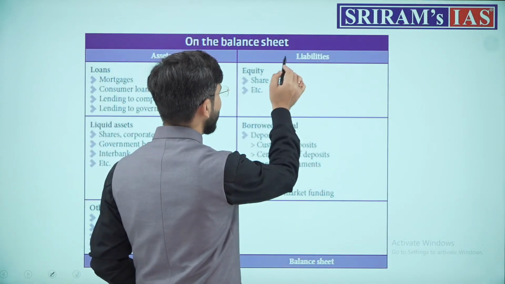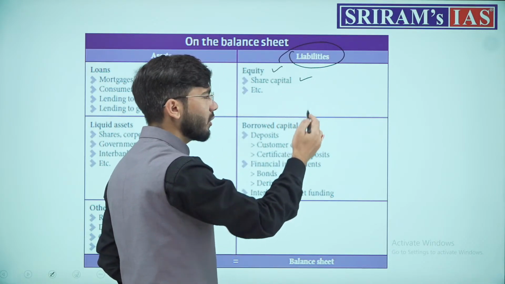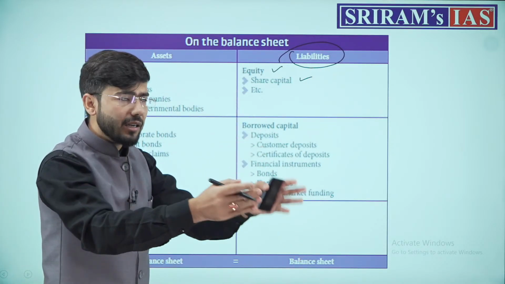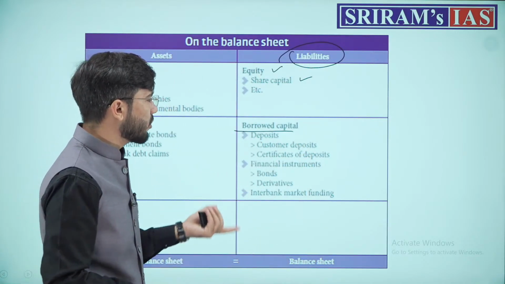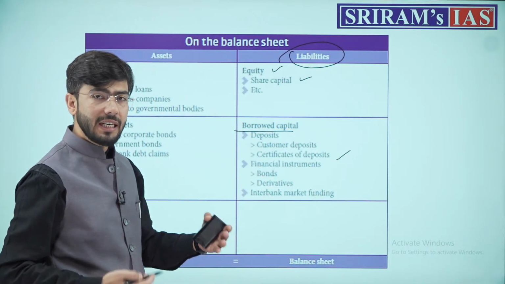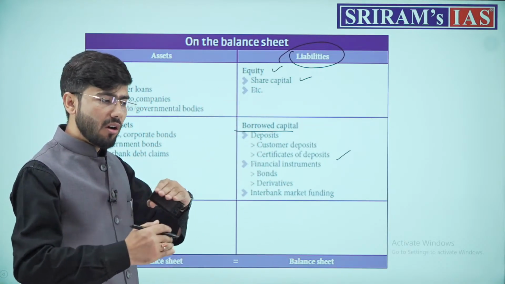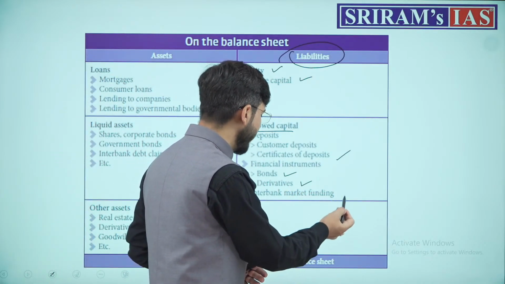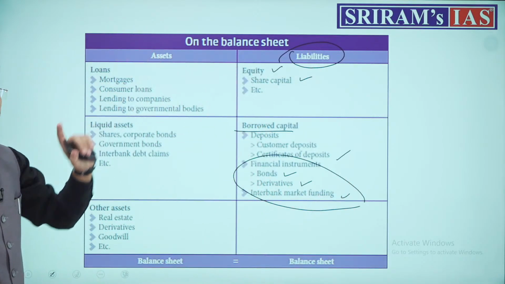Liabilities of a bank include equity, share capital, whatever has been subscribed to the bank, whatever has been paid by people to the bank. Borrowed capital includes deposits, customer deposits, or certificates of deposit (CDs), whatever CDs the bank has issued till date, on which it has received deposits in the equivalent amount. What are bonds, derivatives, and interbank market funding? All of this is a liability for the bank.